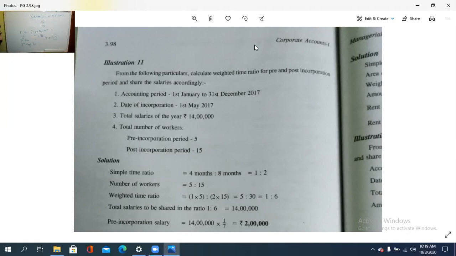Then number of workers is what? 5:15. So multiply it with these two. So that is the weighted time ratio is equal to 5 into 1 is to 15 into 2.